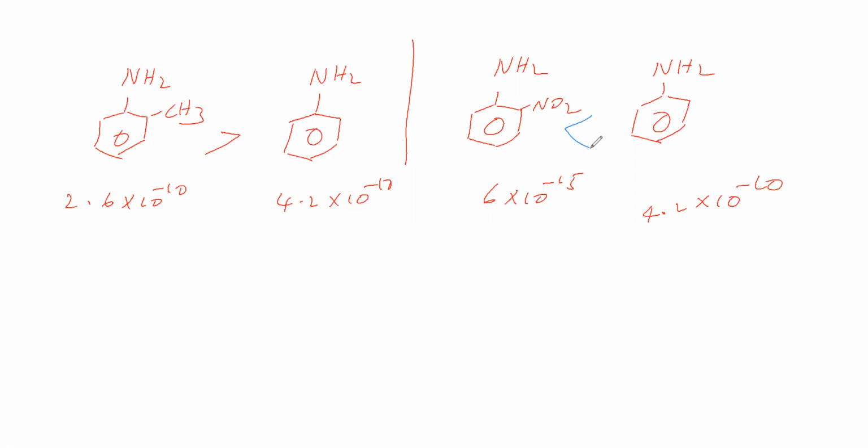Okay. So what we have to say, in the sense, one effect is called the ortho effect.